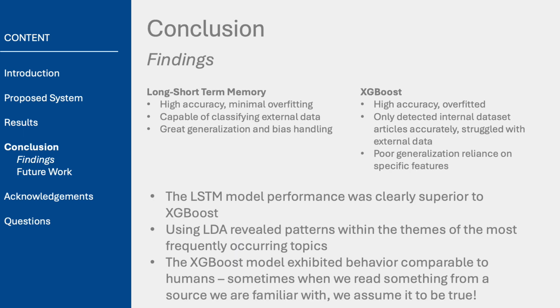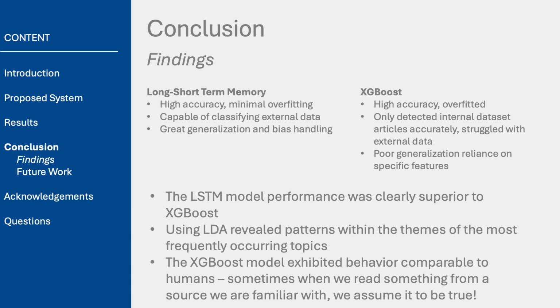In summary, the LSTM model outperforms XGBoost in key areas. It shows high accuracy, minimal overfitting, and strong generalization abilities, making it ideal for real-world applications like this one, where reliable classification of external data is crucial. On the other hand, XGBoost is prone to overfitting and struggles with generalizing to new data, especially when it depends on specific features like news source disclaimers.